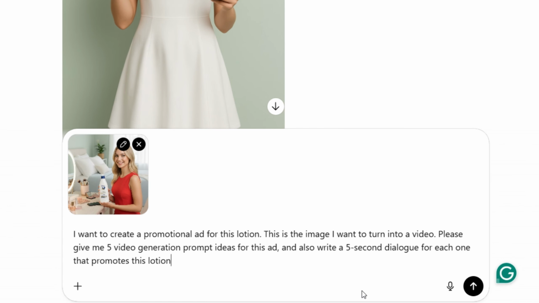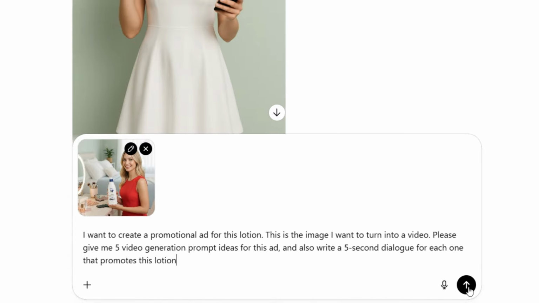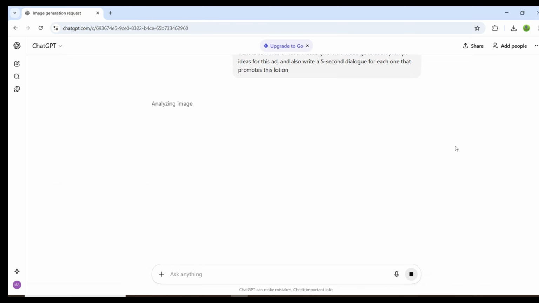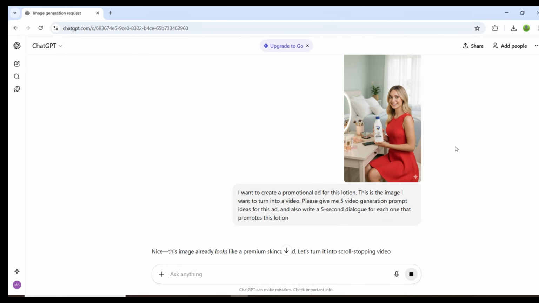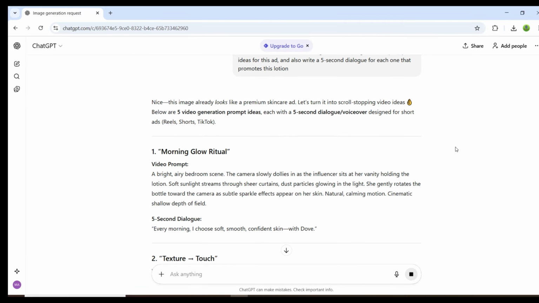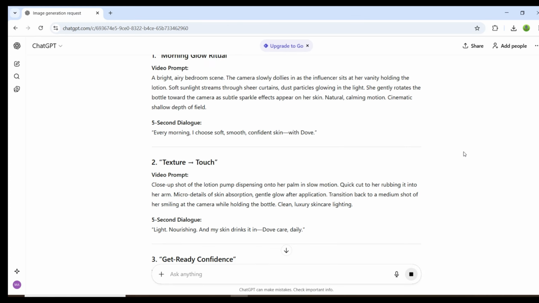This is the image I want to turn into a video. Please give me 5 video generation prompt ideas for this ad, and also write a 5-second dialogue for each one that promotes this lotion. After that, ChatGPT will give you 5 different ideas. These are the ideas we'll use to promote our ads.